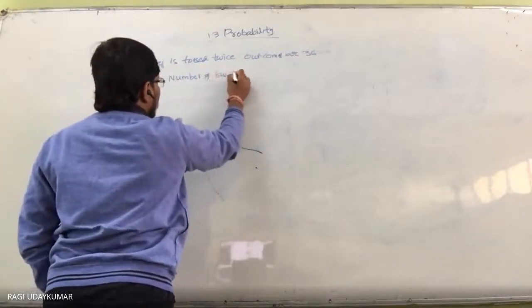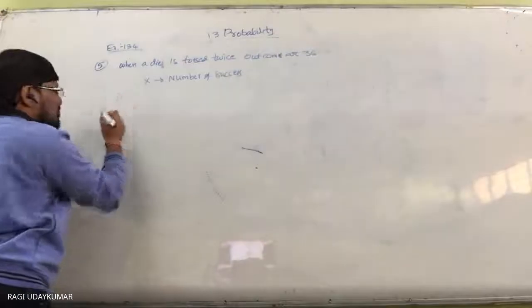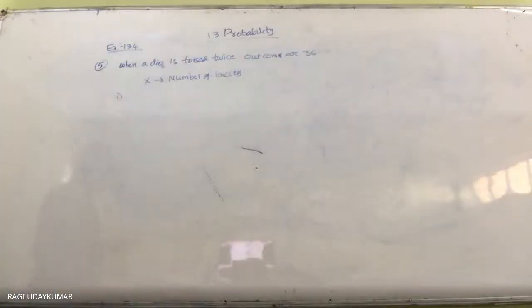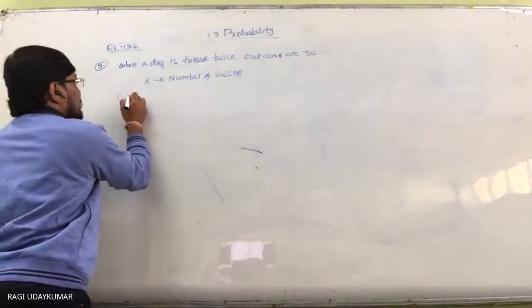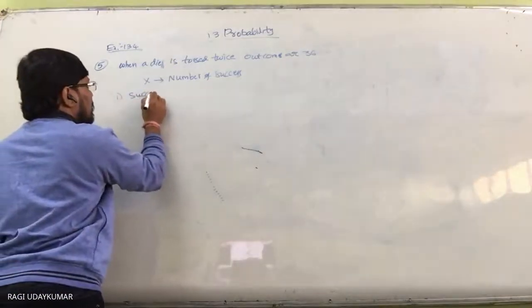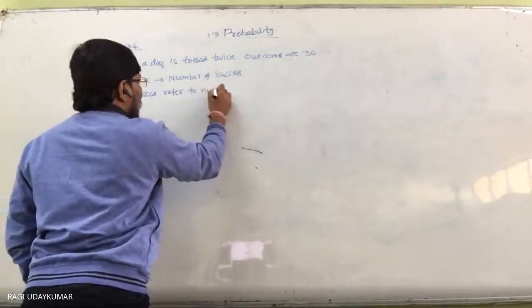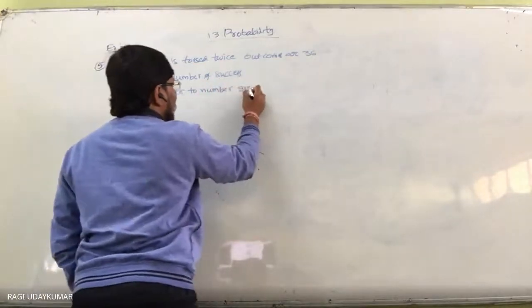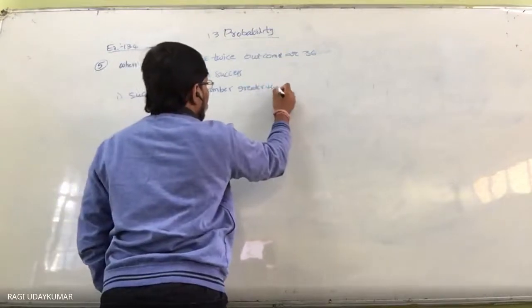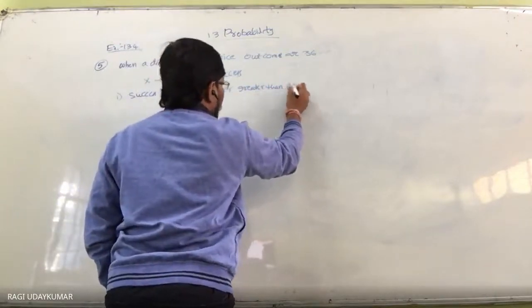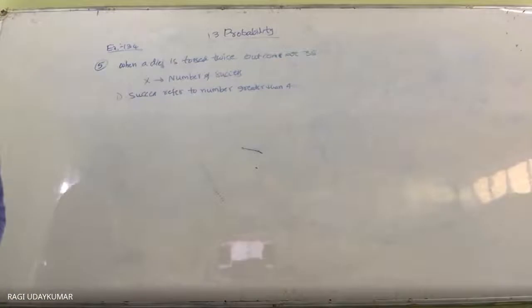So in the first case, success is given as a number greater than 4. If you get a number greater than 4, it is a success. Number greater than 4, how many times are there?